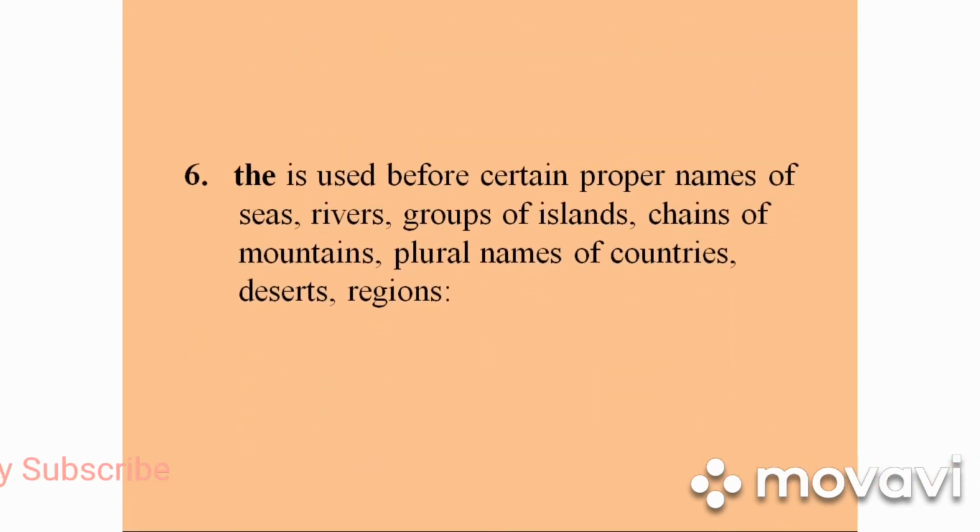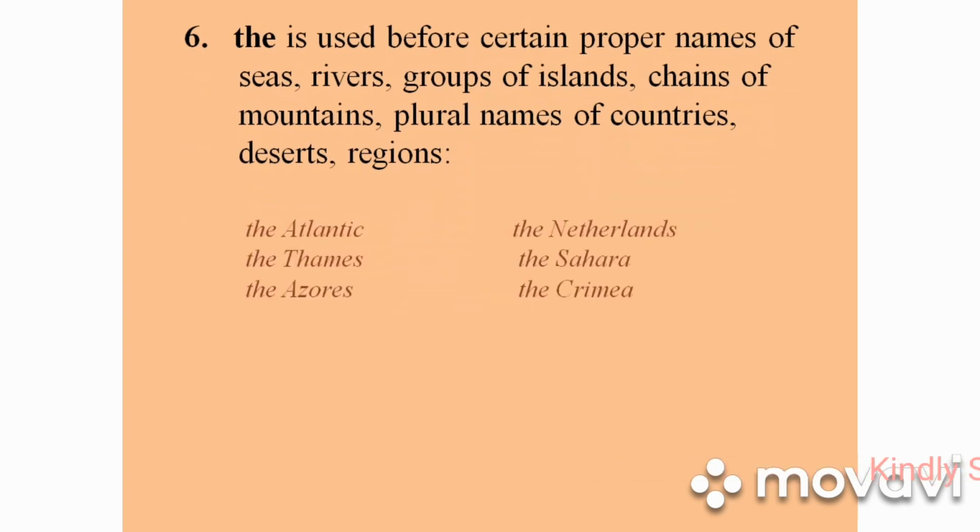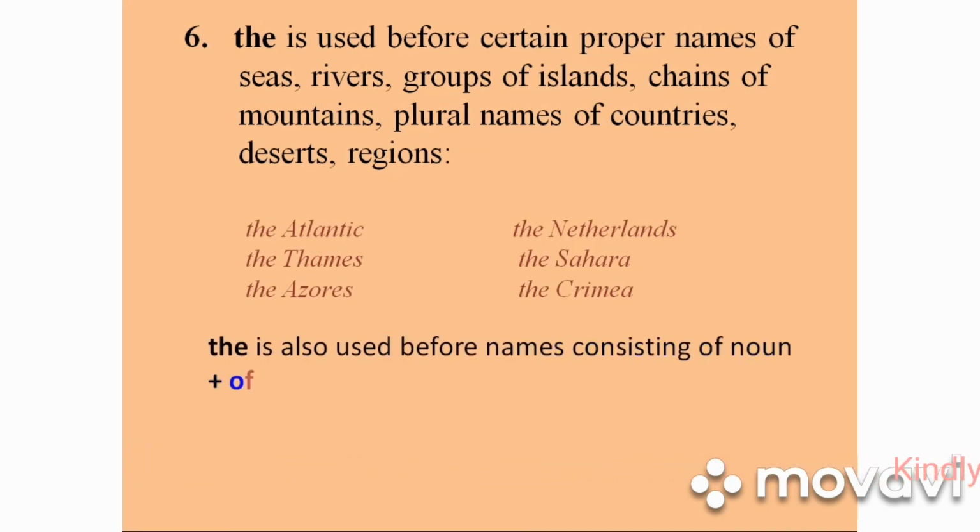The is used before certain proper nouns of seas, rivers, groups of islands, chains of mountains, plural names of countries, deserts and regions. The Atlantic, the Thames, the Azores, the Netherlands, the Sahara, the Crimea. The is also used before names consisting of noun plus of plus noun.